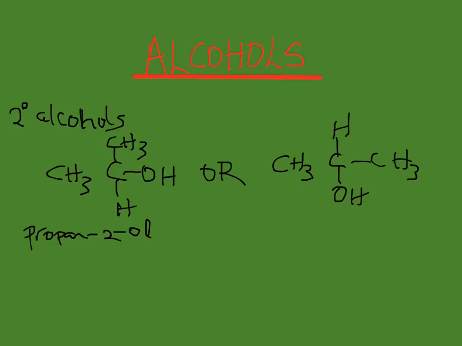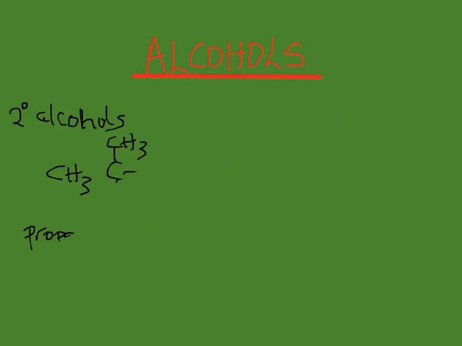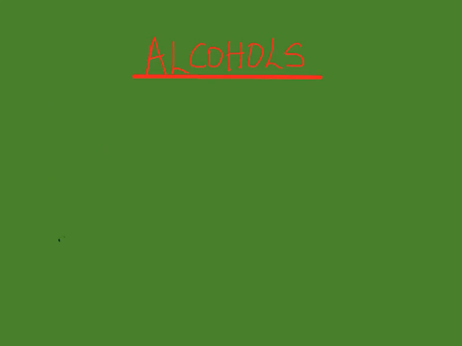And we're going to see that tertiary alcohols have three carbons joined to the carbon next to the hydroxyl group. So tertiary alcohols have three carbons joined to the carbon next to the hydroxyl group. Let's look at an example of a tertiary alcohol.